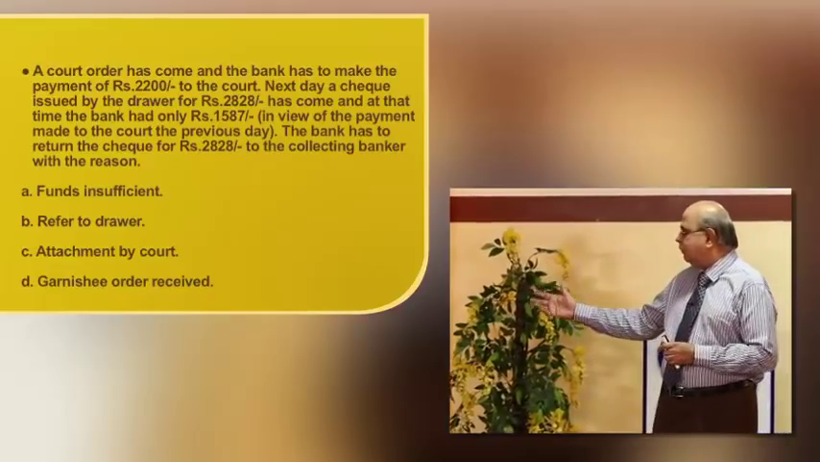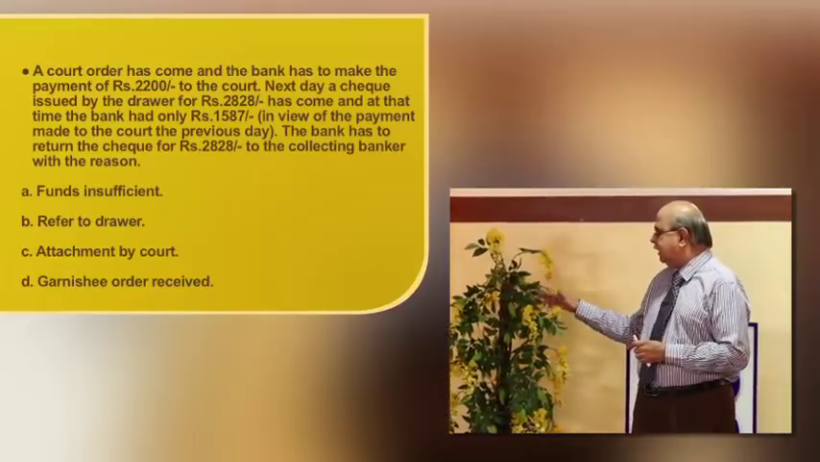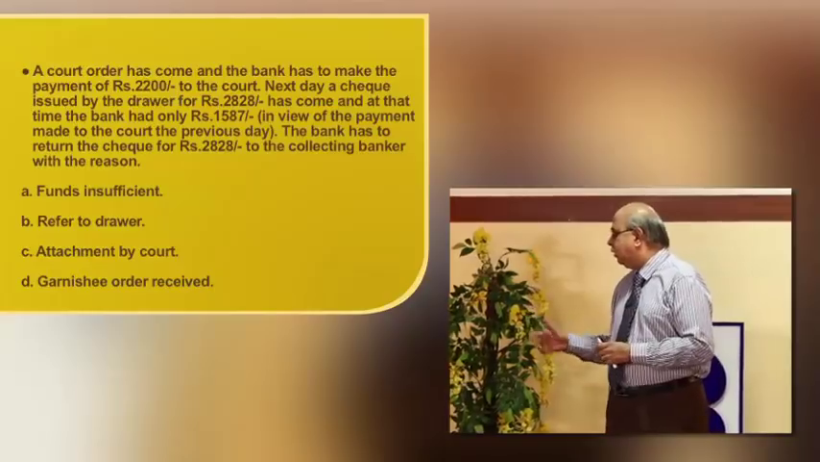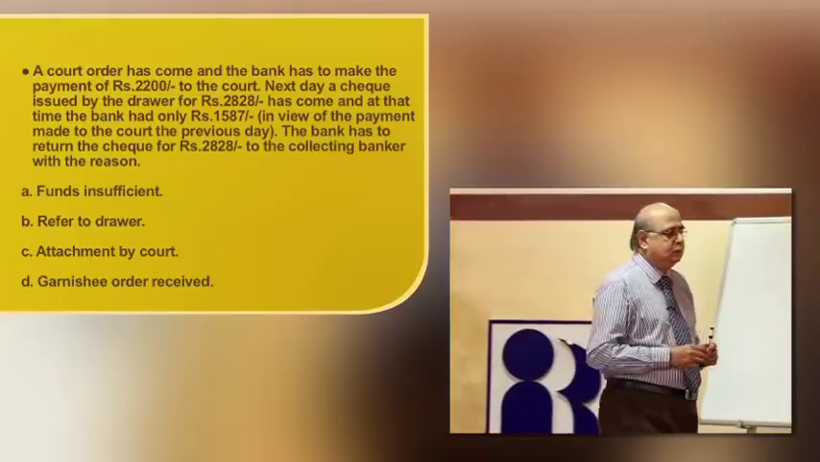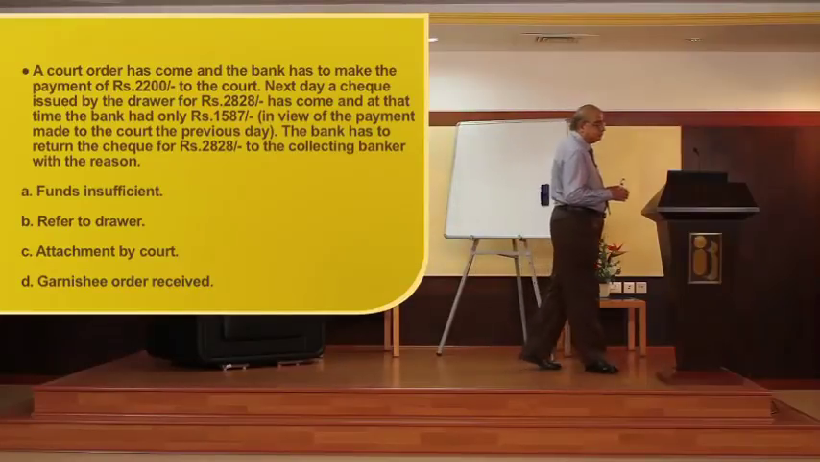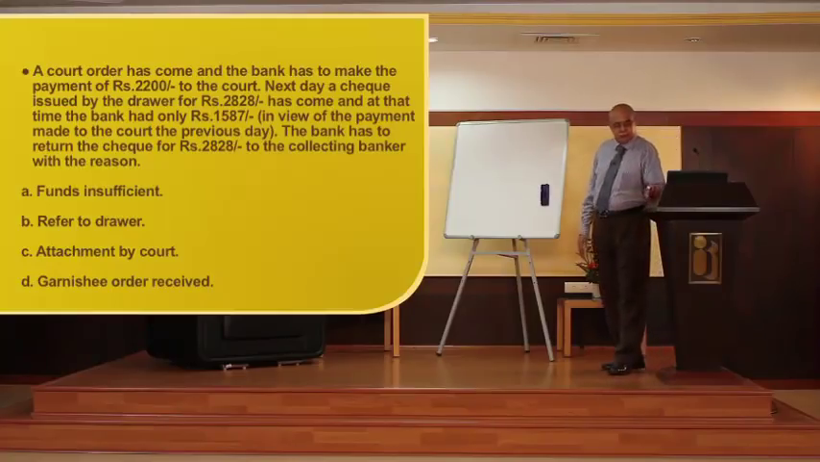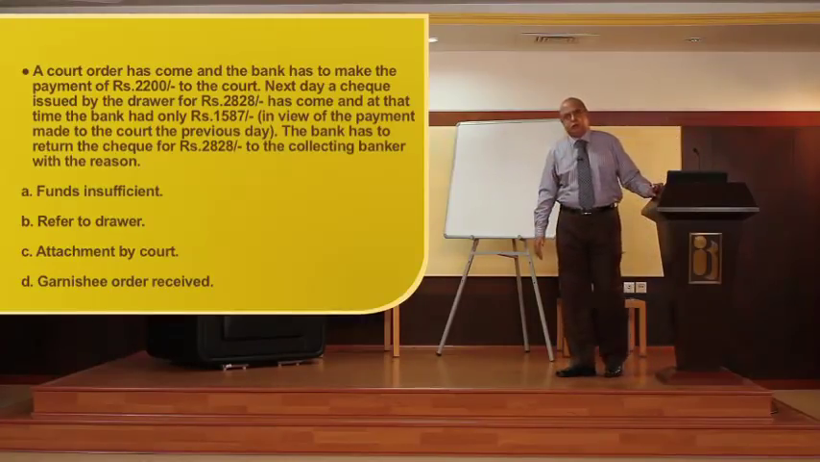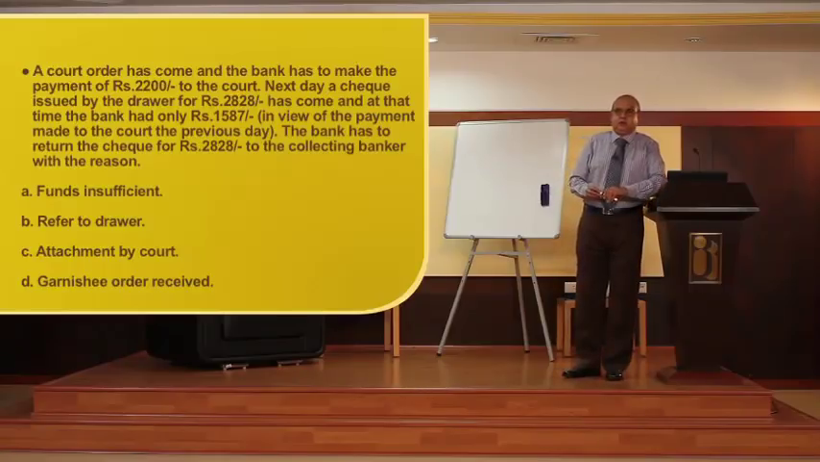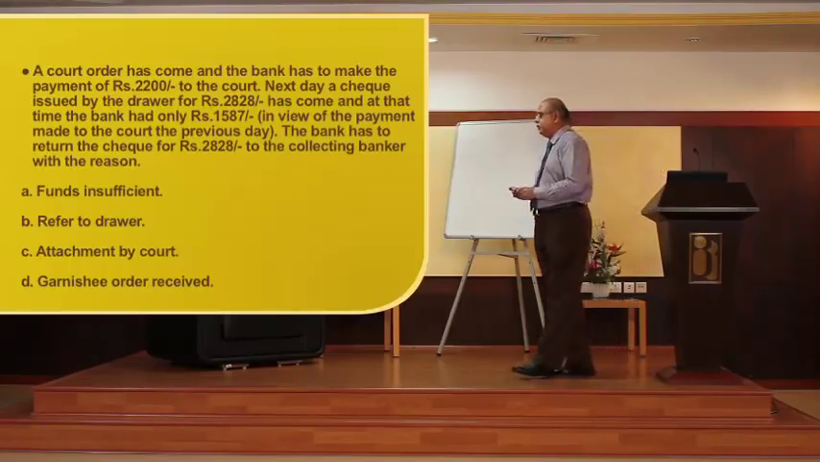A. Funds insufficient. B. Refer to drawer. C. Attachment by court. D. Garnish order received. The appropriate answer appears to be funds insufficient, but in fact the correct answer is refer to drawer. With the amendment to the Negotiable Instruments Act, the introduction of section 138, importance is being given to funds insufficient as